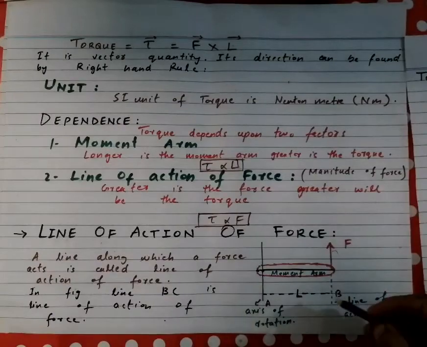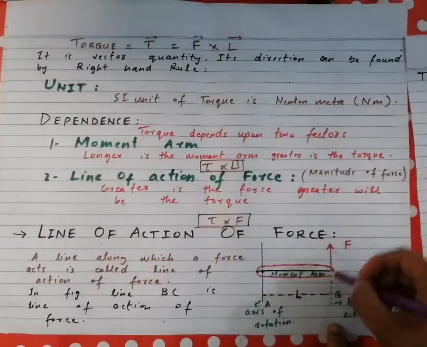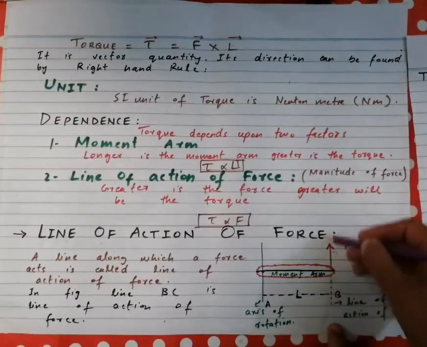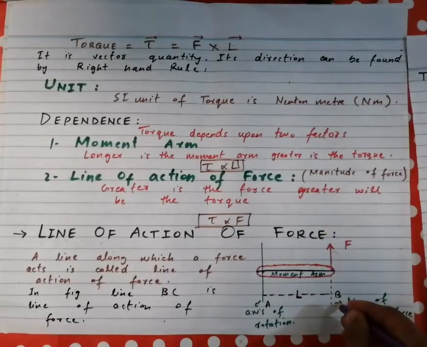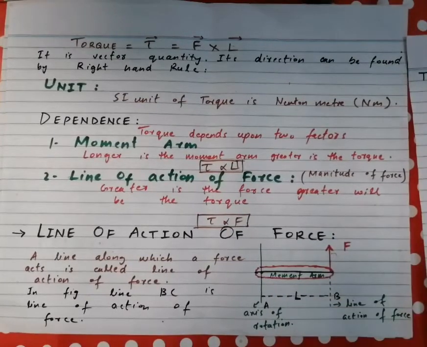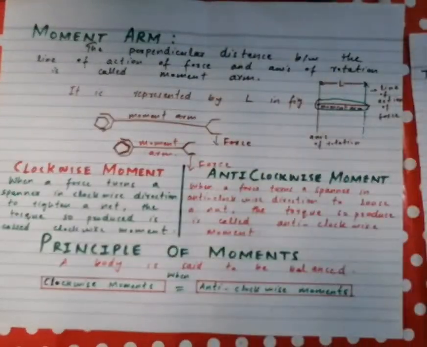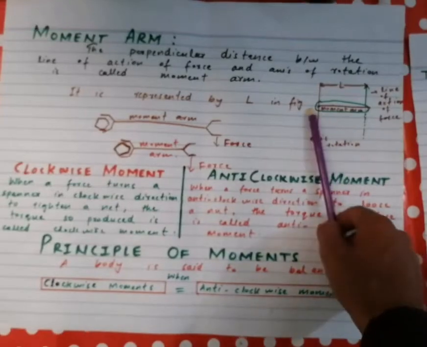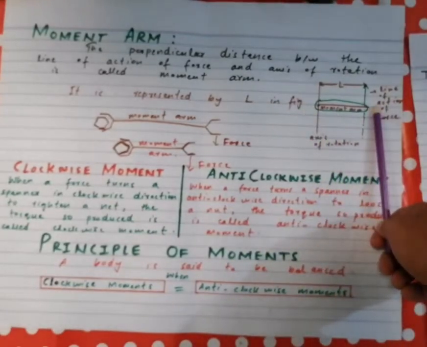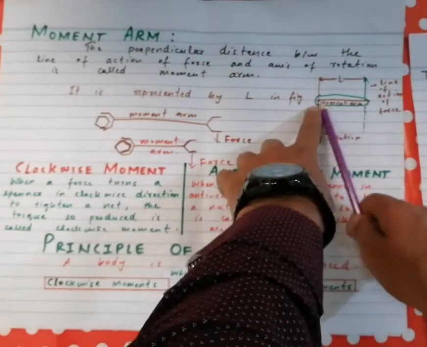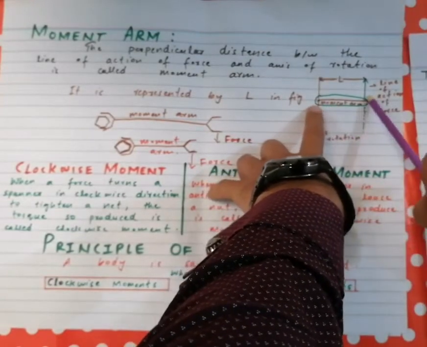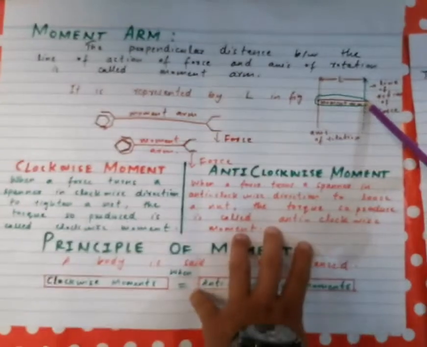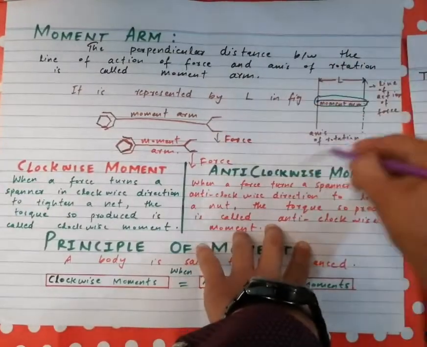Here you can see that the line BC represents the line of action of the force. It is the direction along which a force F acts. It is simple. And next, the moment arm, I told you that it is the perpendicular distance between two things, the axis of rotation and the line of action of force. So this distance from the center of the circle to the line of action of the force is called the moment arm. This body rotates in this circle in such a way.